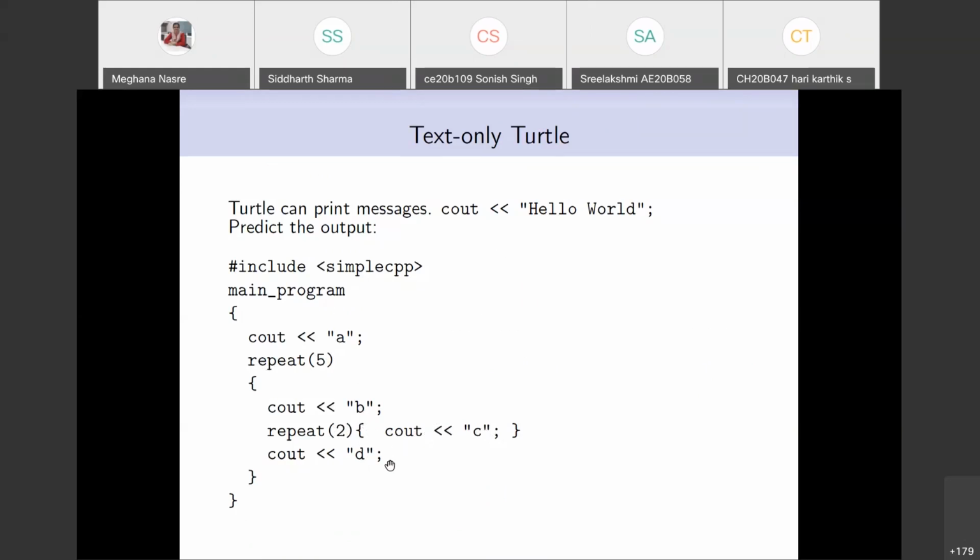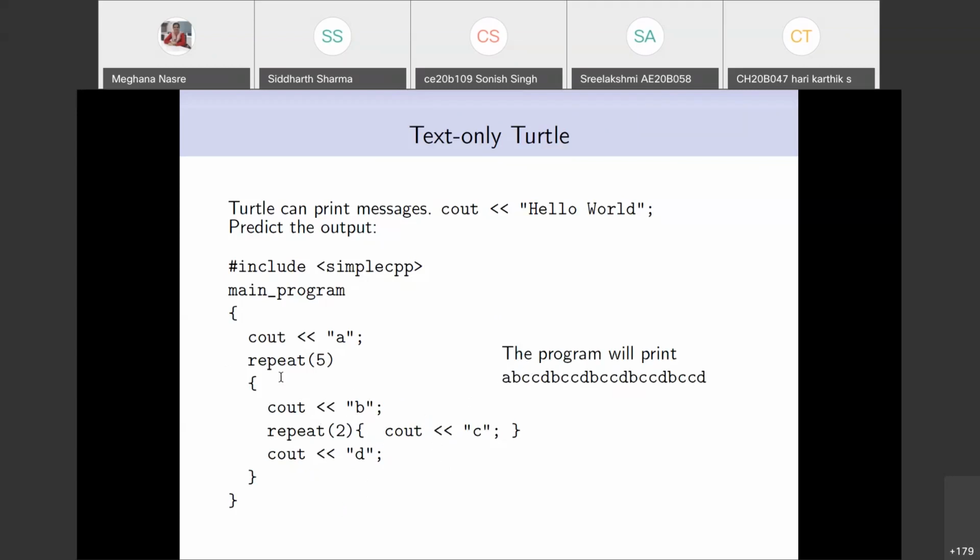So B, C, C, D is the thing that we print inside this, but this itself is printed 5 times because there is a repeat here. Many of you have given this correct answer, and I think this is written exactly on the right side of the slide, which is A followed by B, C, C, D. But this B, C, C, D is repeated 5 times, which is what this repeat tells us.